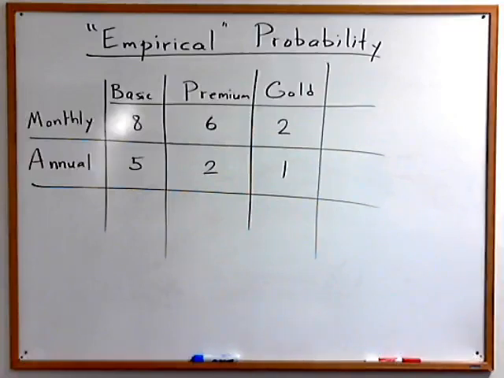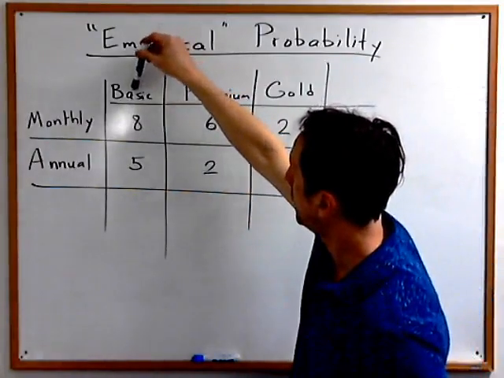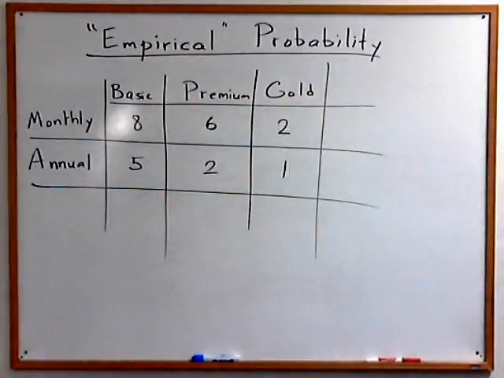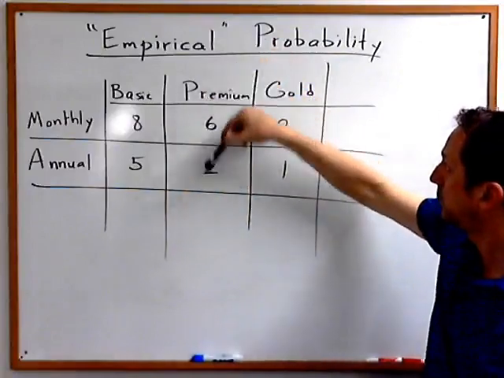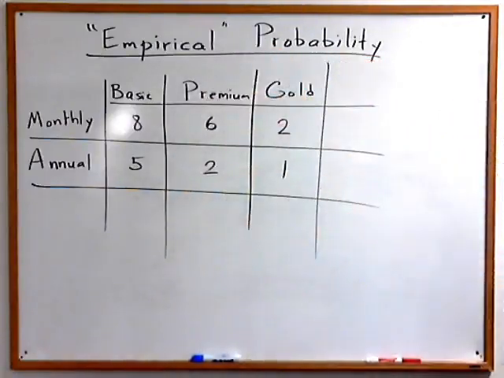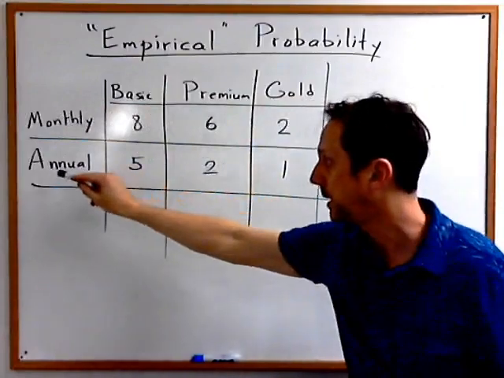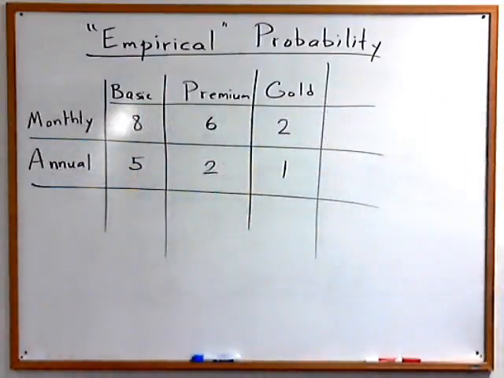Now, here's a really important key to these problems. You should make row totals and column totals. So just to be clear here, basic is the header of the first column. So that means that all these people in this column use the basic cable package. Maybe that's the one that has, like 20 channels without all the fancy sports. And then there would be another level, premium. Everybody in this column is premium, and everybody in this level is gold. And then divided by a different dimension, there are those people who pay monthly, and that would be everybody in this row. And then annual subscribers would be everybody in that row.